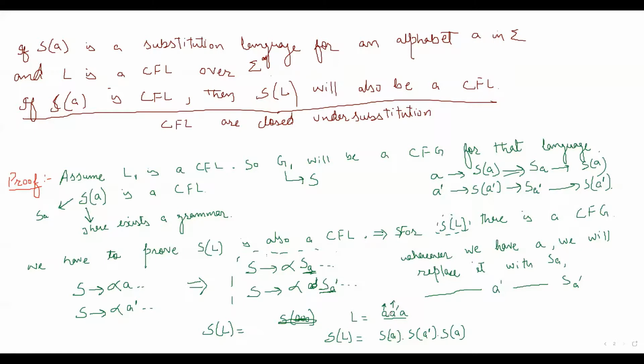So this particular string would have been generated if there had been A dash and A three times, and now we are replacing them with S of A dash and S of A.